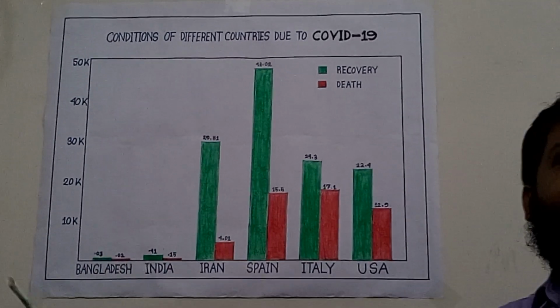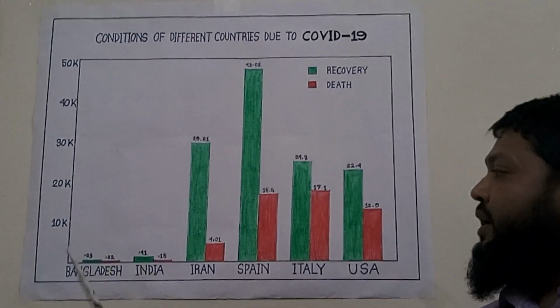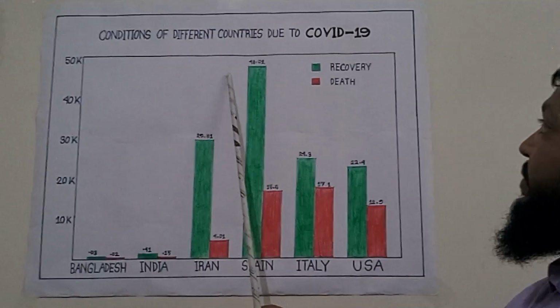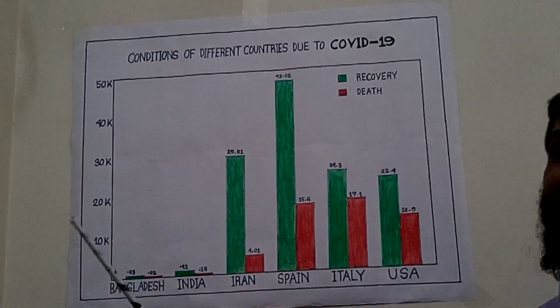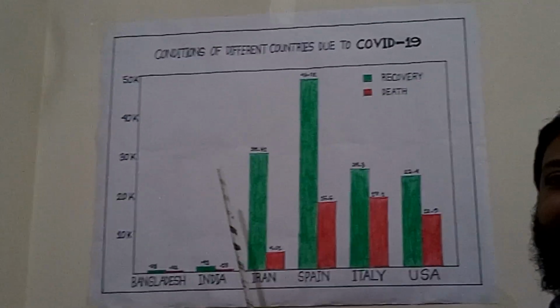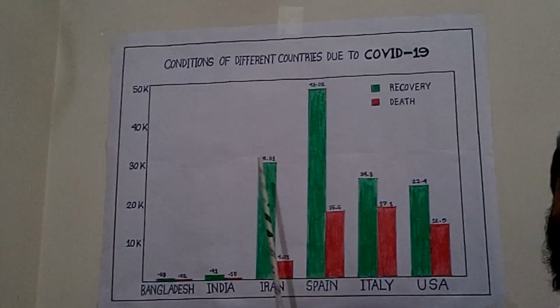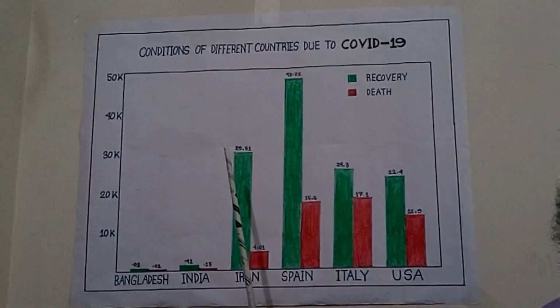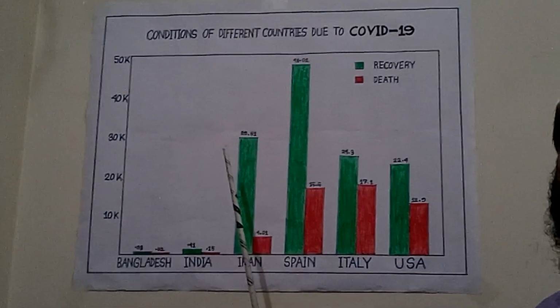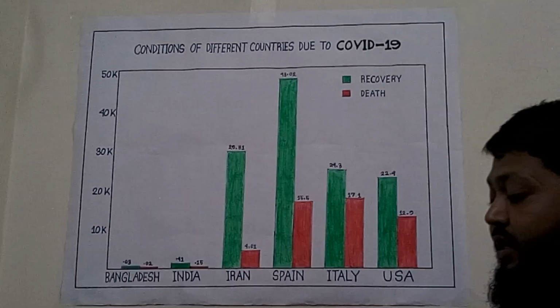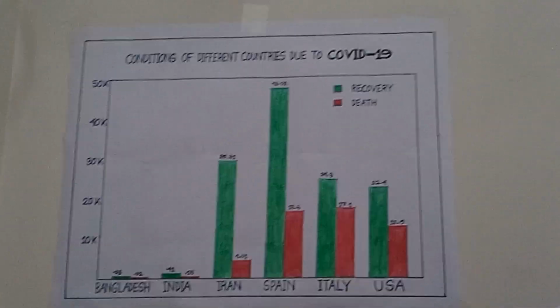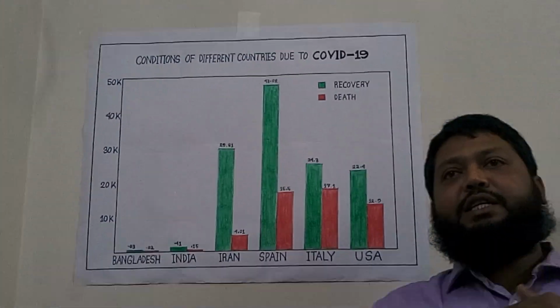So the bottom line can be: the conditions of countries of the world are not so good, but it is a matter of joy that maximum people recovered from COVID-19.